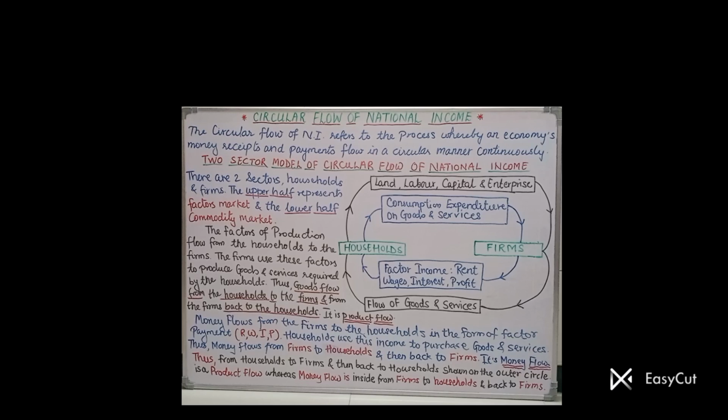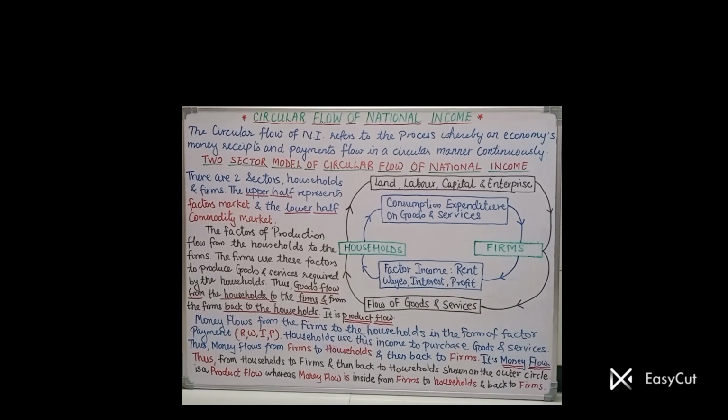See how the circle completes. Initially it starts with the household sector. The household sector will supply all the factors of production required, that is land, labor, capital, enterprise. All these factors are supplied by the household to the firms. Firms will make use of these factors, then firms will produce the goods and services, and firms will supply these goods and services to the household sector. So I hope you got this outer circle clearly. These goods will flow from the firms to the household sector.